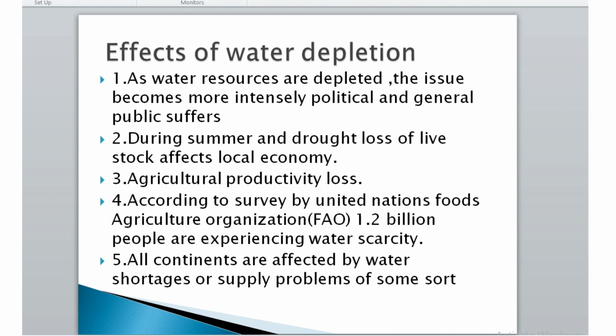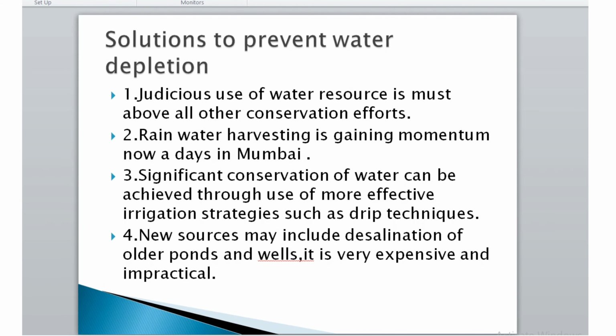Third is agricultural productivity loss. Fourth is, according to a survey by the United Nations Food and Agriculture Organization, that is FAO, 1.2 billion people are experiencing water scarcity. And the fifth effect is, all continents are affected by water shortage or supply problems of some sort.